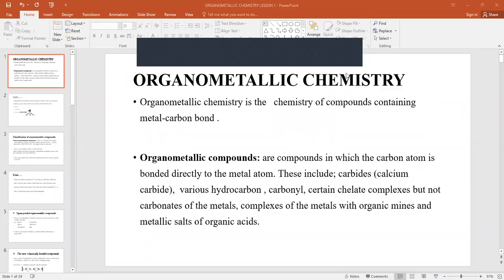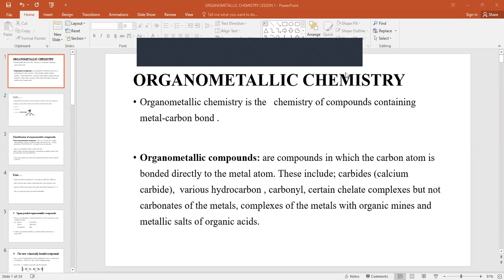Good morning, students. We are going to look at the second branch of our unit. In the beginning, remember I told you this unit consists of bioinorganic and organometallic chemistry. We are going to look at organometallic chemistry. Usually this chemistry concerns the compounds containing a metal-carbon bond. Therefore, organometallic compounds are compounds in which the carbon atom is bonded directly to the metal atom.